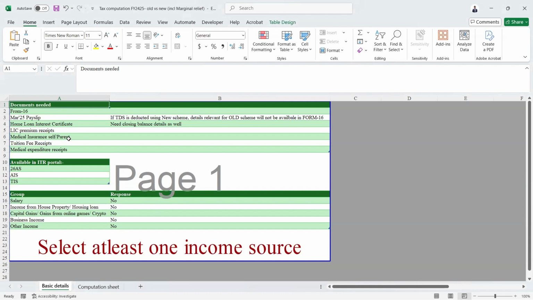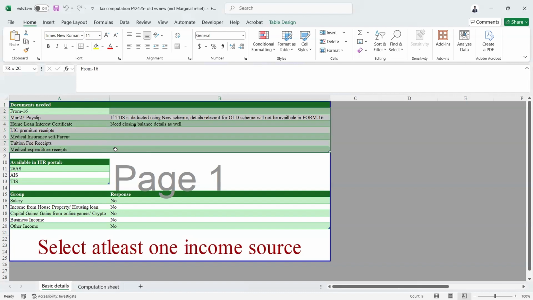We have prepared a detailed Excel sheet which has a comparison between the old and the new tax regimes, and we'll find out which is the most suitable tax regime for your particular income. This sheet is designed only for salaried individuals. If you have any business or capital gains income, better consult a chartered accountant, who will be able to guide you better, because this is just a simple Excel sheet to help salaried individuals and article students who are preparing multiple returns on a day-to-day basis.